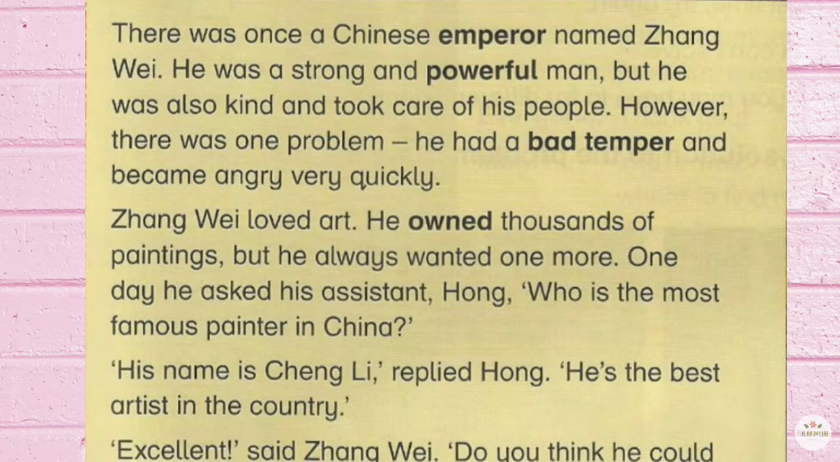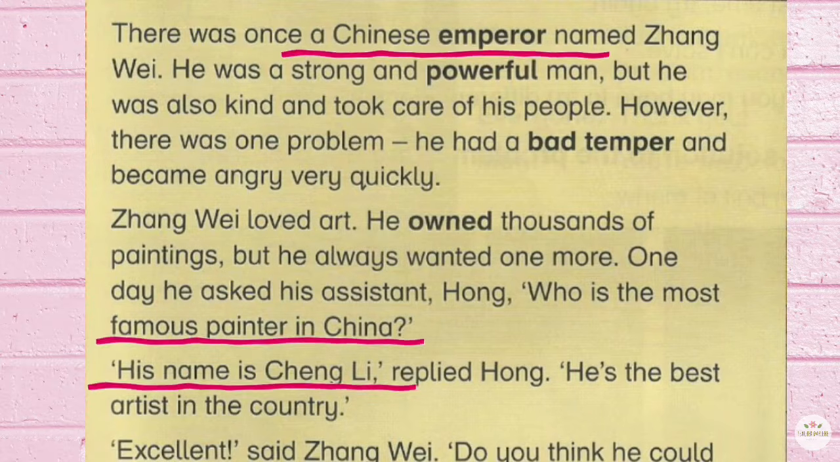Look at the story on pages 96 to 97 again. Find and underline. 1. The main characters in the story. A Chinese emperor named Zhang Wei. And a famous painter named Cheng Li.